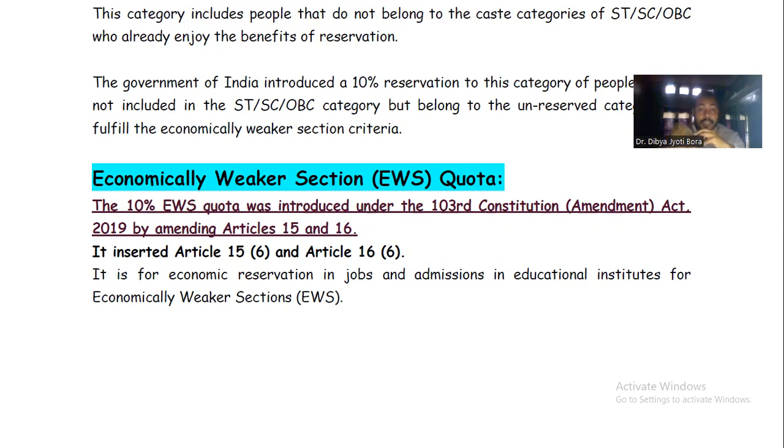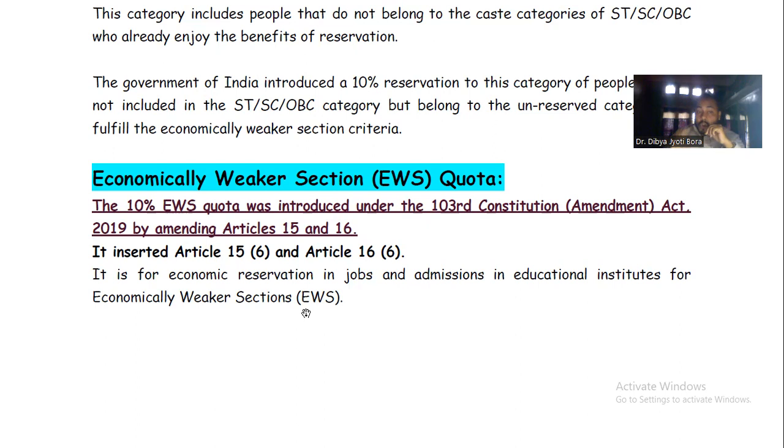Now, when we amend an article, obviously after amending there is a subsection or a sub-article under it, right? Then Article 15 or 16 was amended. Now, this amendment inserted Article 15(6) and Article 16(6). So remember, Article 15(6) and Article 16(6) is for the EWS quota.